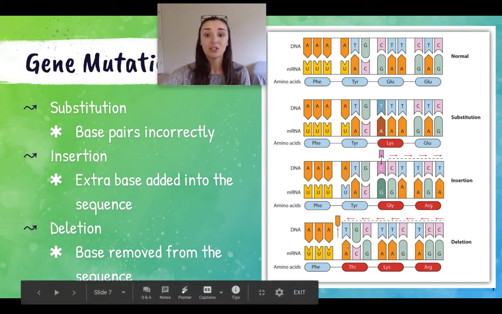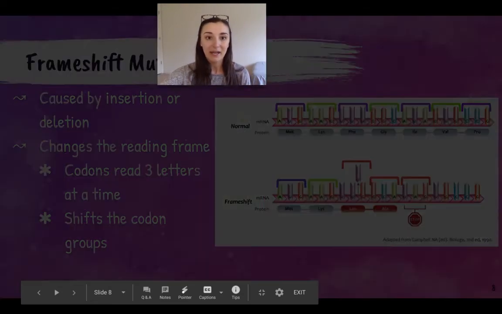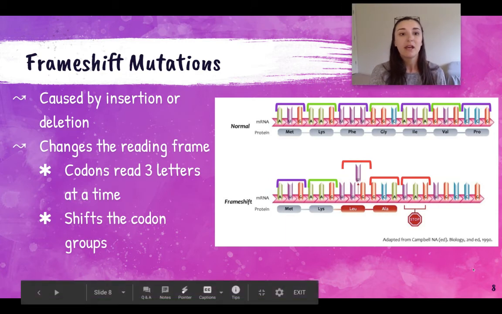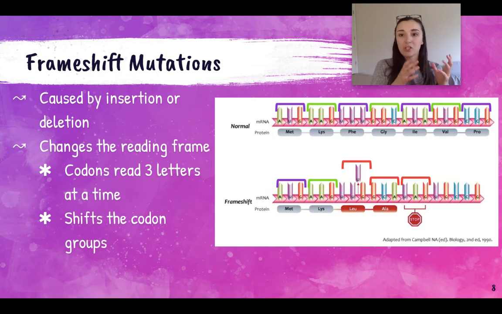Same thing goes with a deletion. We were supposed to have A, so 4 A's in a row. One of those A's was deleted out. It was removed from our sequence. And now all of my future amino acids have been impacted by that. That's called a frame shift mutation. So frame shift mutations are caused by insertions and deletions, and they change the reading frame. So it changes the way the codons are grouped together. Remember, codons are read 3 letters at a time, and if an extra base is added in or deleted out, that's going to change your grouping of 3 letters.